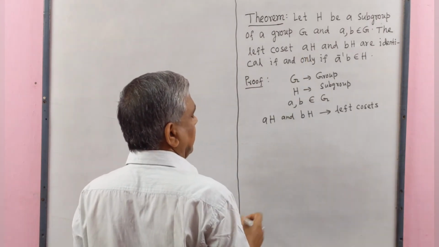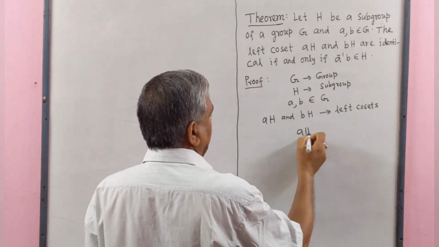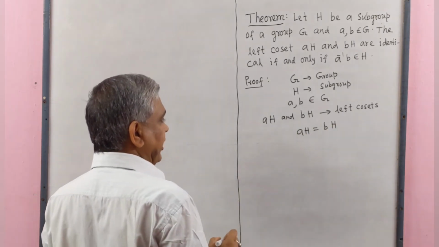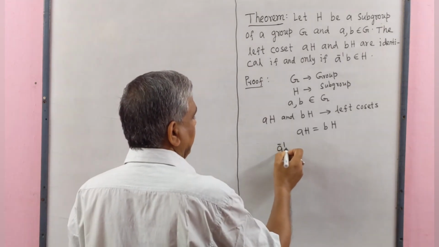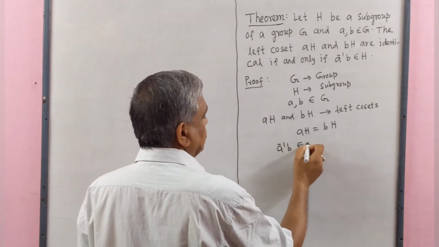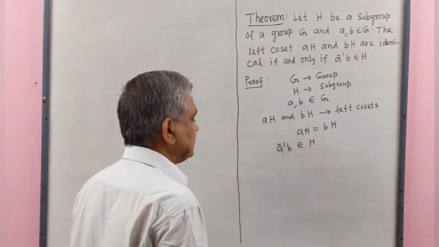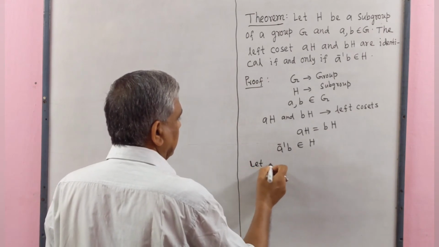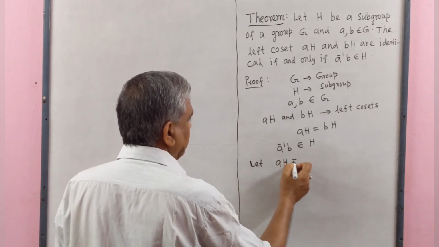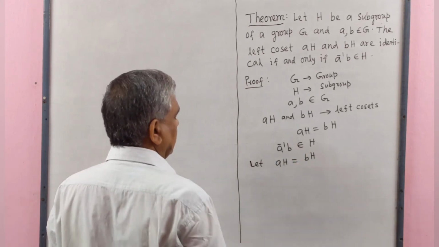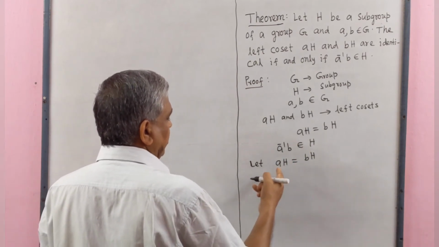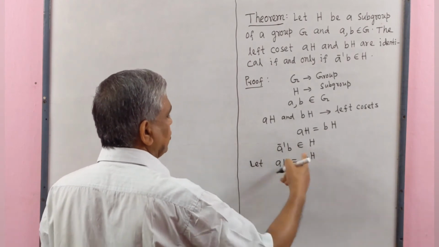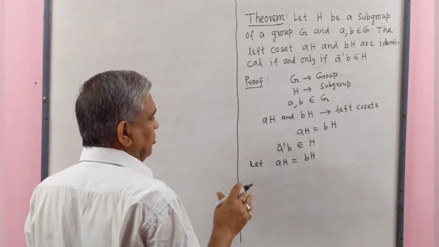Firstly, we consider aH equal to bH. Then we have to prove that a inverse b belongs to H. Now let aH equal to bH. Therefore, elements of aH and elements of bH are the same.